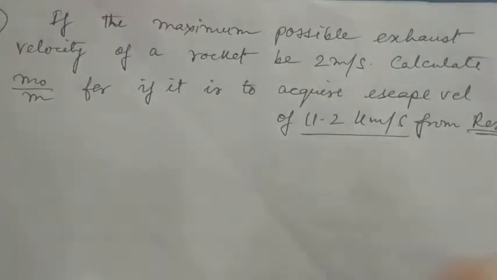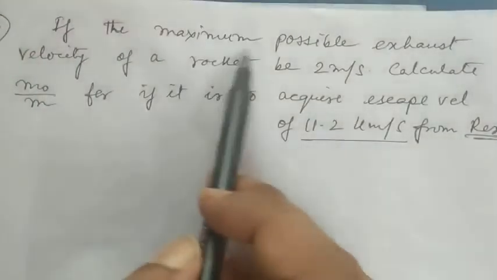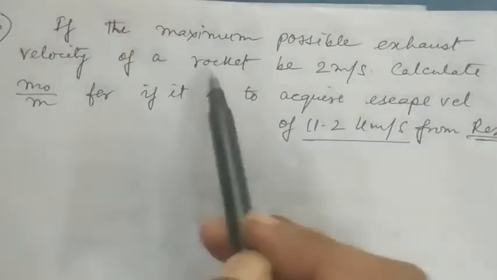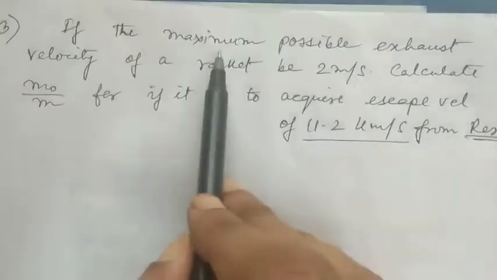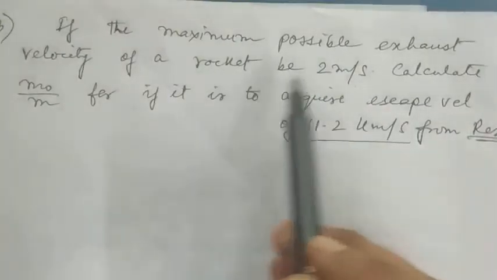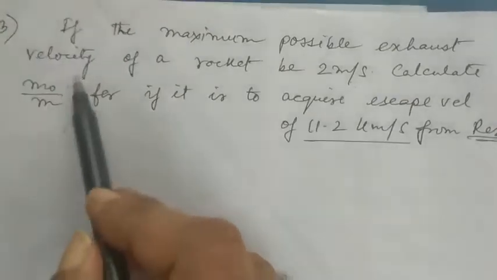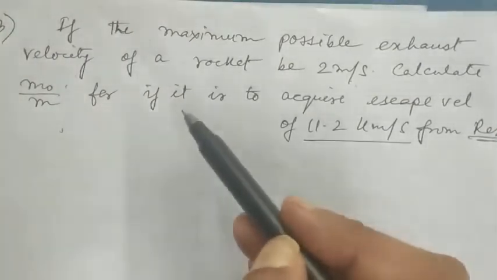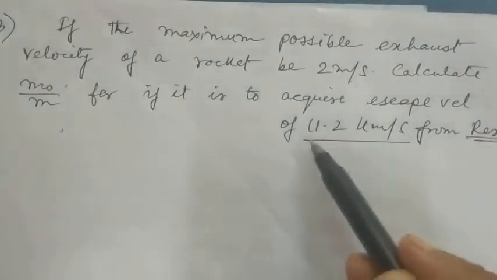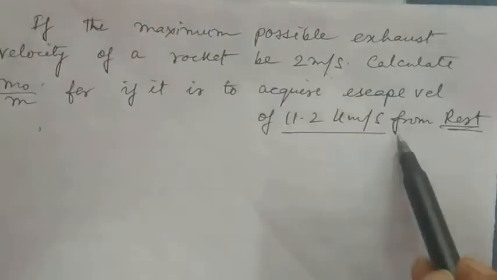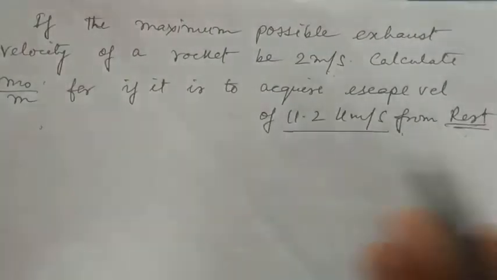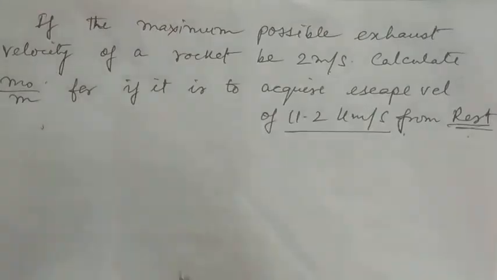Now the last problem: if the maximum possible exhaust velocity of a rocket is 2 meters per second, calculate m naught by m, the ratio of the initial mass to the instantaneous mass, if it is to acquire the escape velocity of 11.2 kilometers per second from rest. So now we can use the formula.